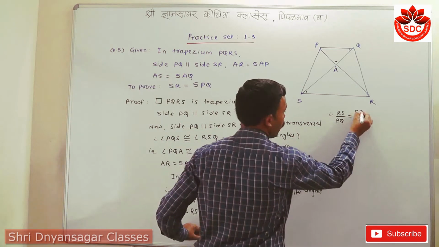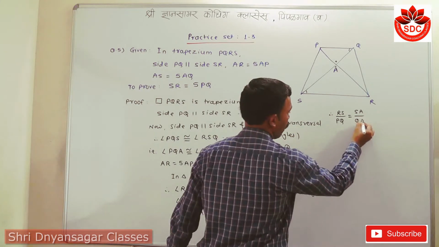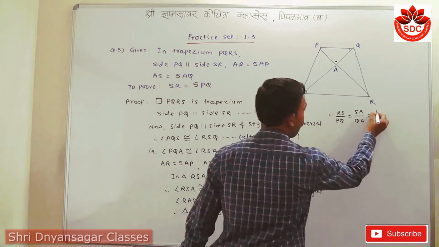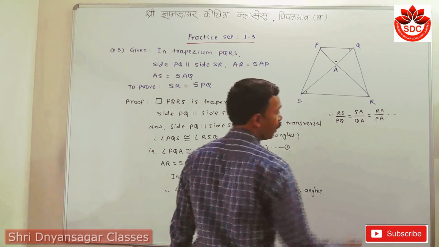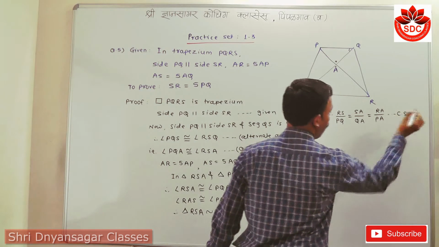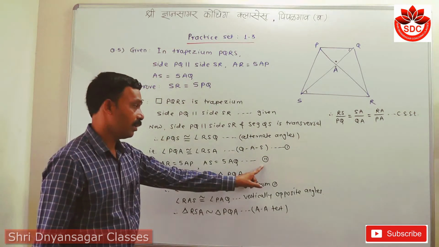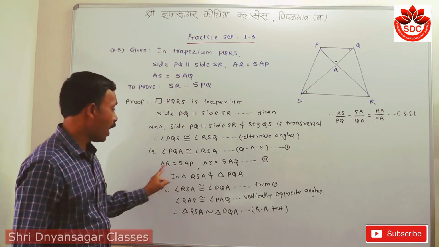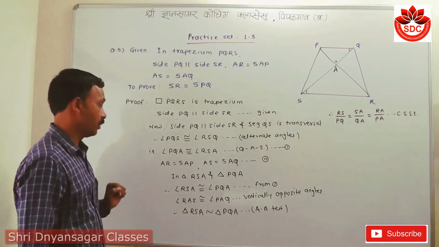SA upon QA, and the third ratio is RA upon PA. Here we write the reason: corresponding sides of similar triangles. Then from equation number second, which is given, we substitute the values of AR and AS, 5AP and 5AQ, in this equation.